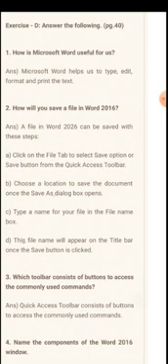A file in Word 2016 can be saved with these steps. Number 1. Click on the File tab to select the Save option or the Save button from the Quick Access toolbar. Then choose a location to save the document once the Save As dialog box opens. Then type a name for your file in the file name box.